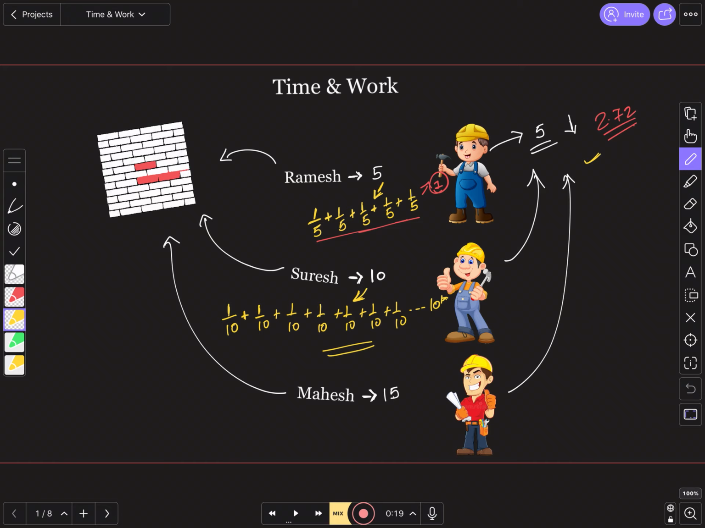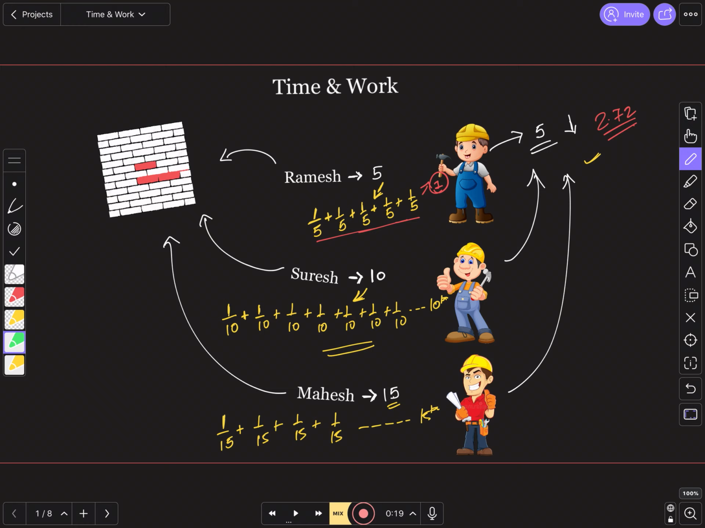Similarly, Mahesh finishes his work in 15 days. So in 1 day he will do 1/15 of the work. Second day 1/15, third day 1/15, fourth day 1/15, going like this up to the 15th day, he will keep on doing 1/15 of the work. You can visualize the same thing by the LCM method as well.